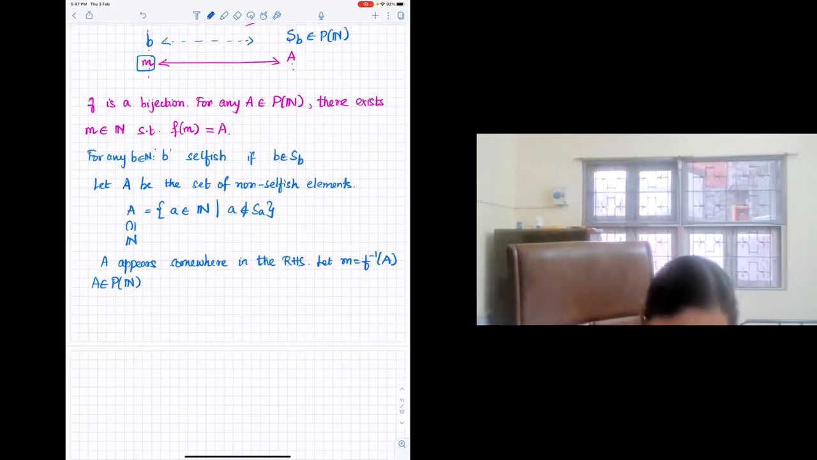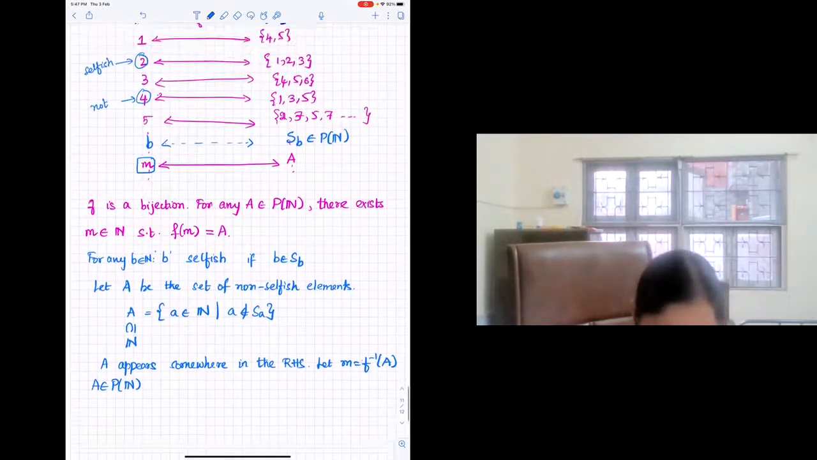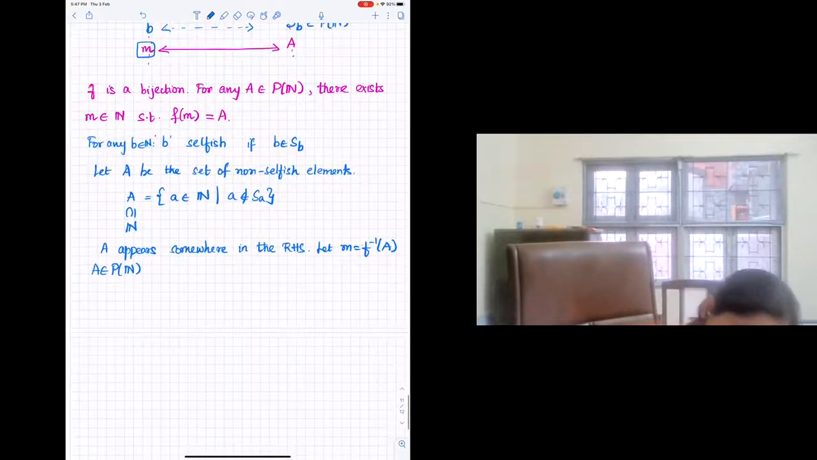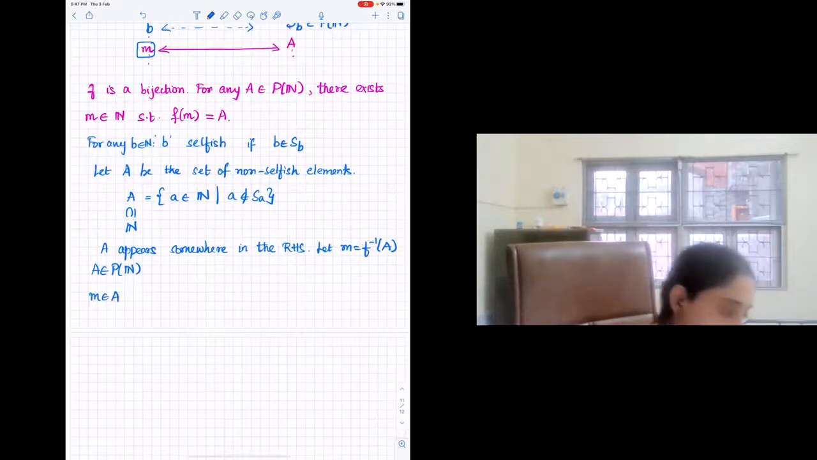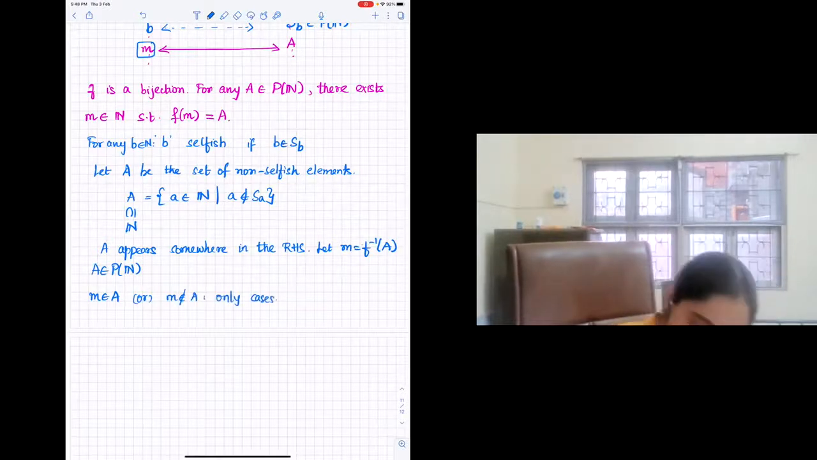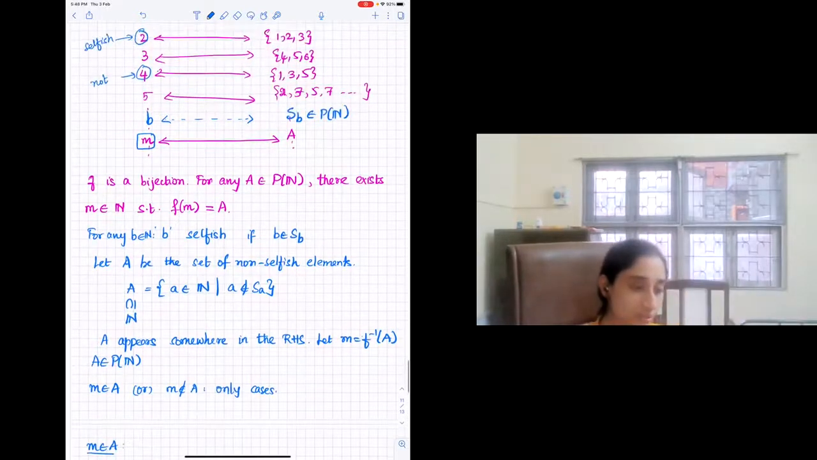So now you know that A is the set of non-selfish elements. And you don't know whether M is selfish or non-selfish. It could either be selfish or not. Those are the only two cases. So either M is in A or M is not in A. These are the only cases. Suppose M is in A. Then can someone say what is going on?